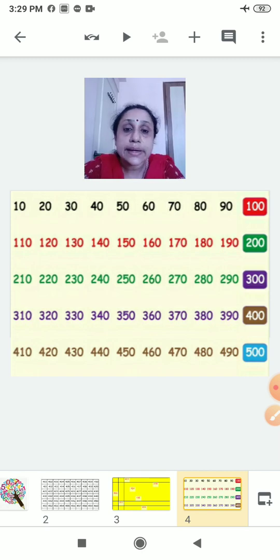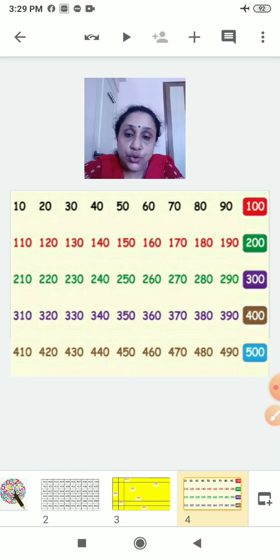Then 400. Read after 400. 410, 420. Yes. Keep on counting. 470. You will reach 480, 490. After 490 you will come to 500.